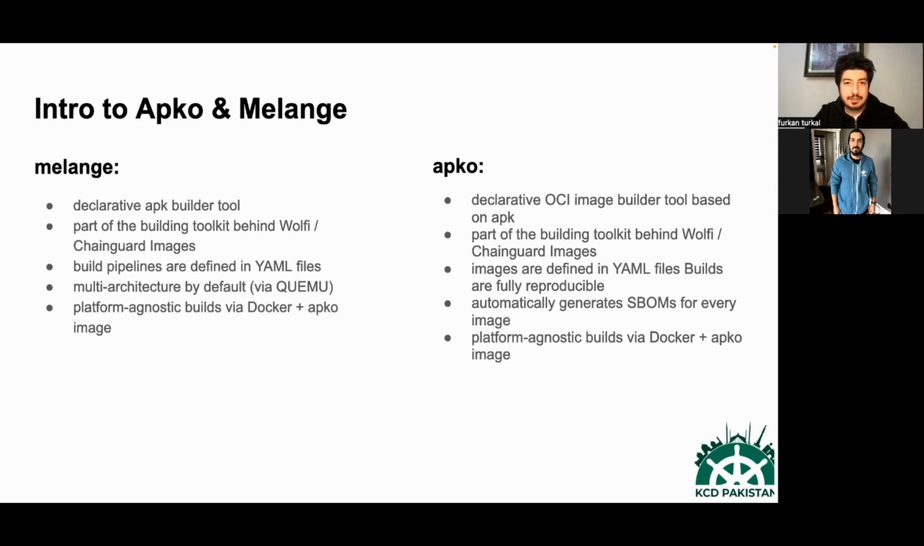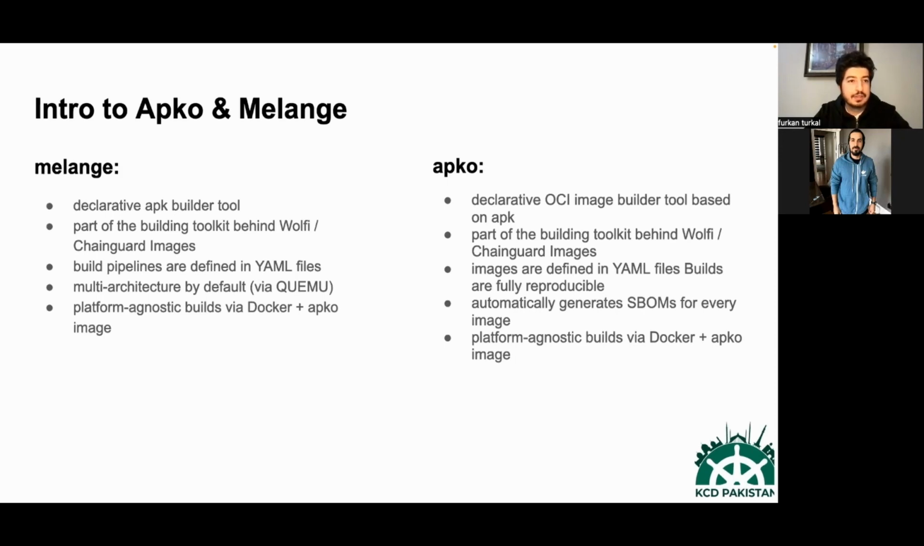To introduce apko and Melange: Chainguard images are built using apko and Melange combined. These tools provide a reproducible, declarative approach to building OCI images, and aim to build images from the latest source every night, ensuring that vulnerabilities are addressed as quickly as possible.